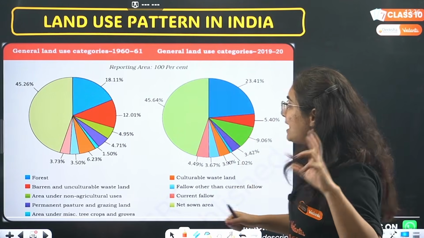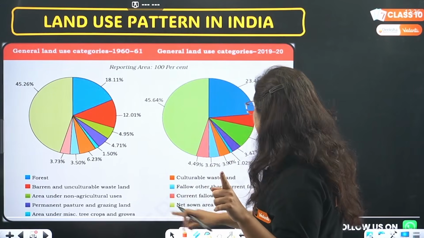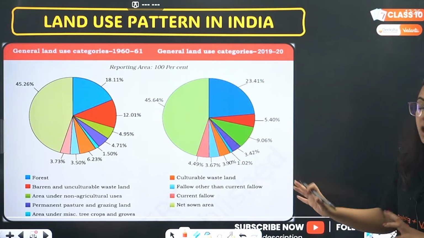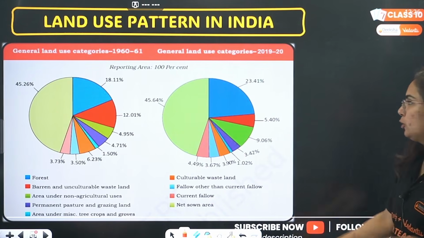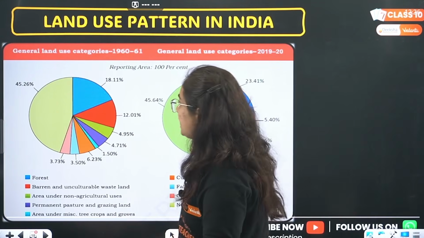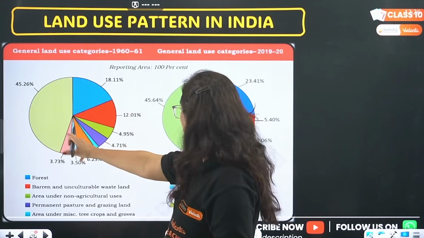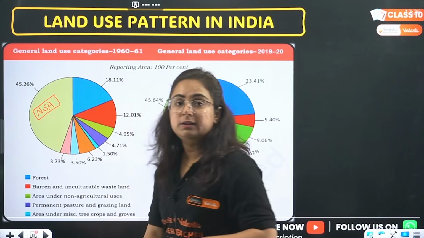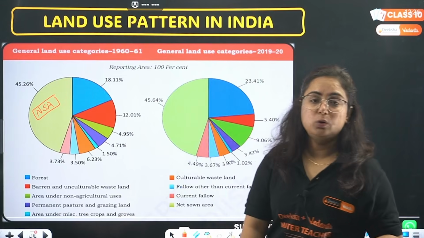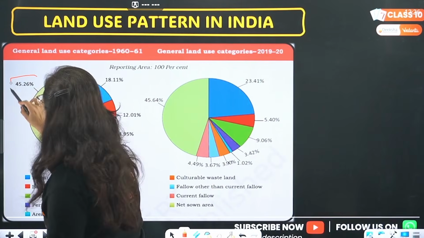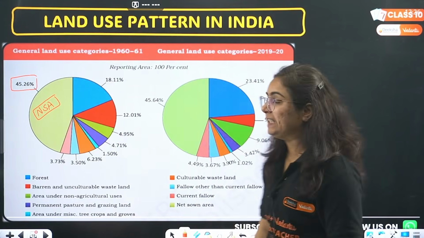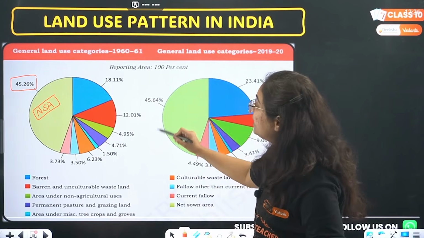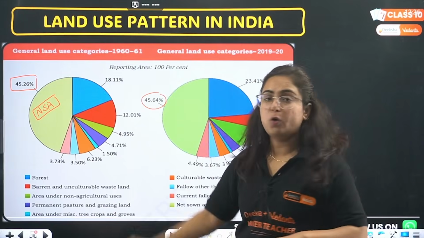Here is an example of 2 different times. This is a pie chart related to the 1970s, and this is from the 2010 to 2020s. We can figure out that this light green portion is net sown area, the area over which crops are grown and harvested. It was 45.26% in the 1970s, and currently it is just 45.64%.